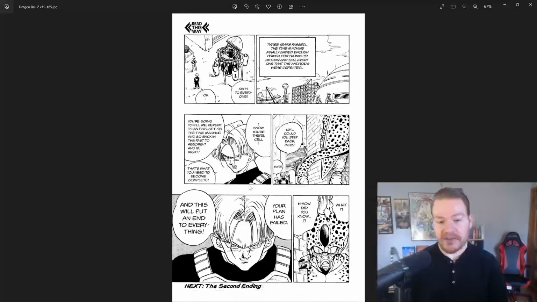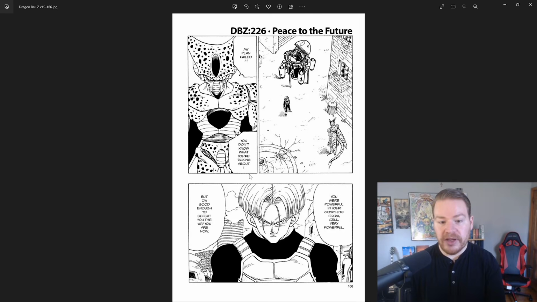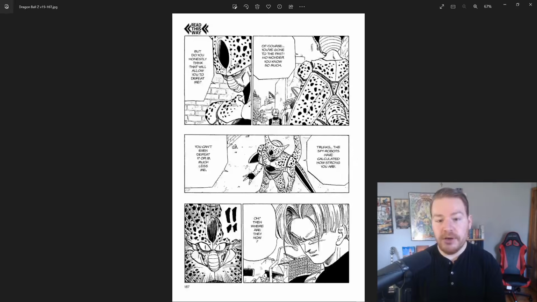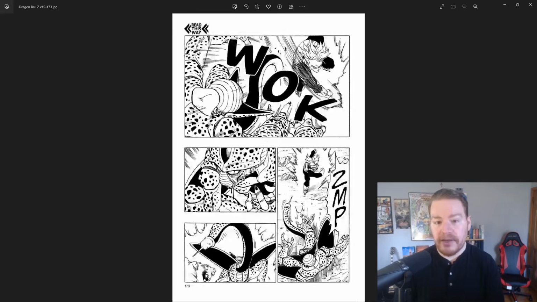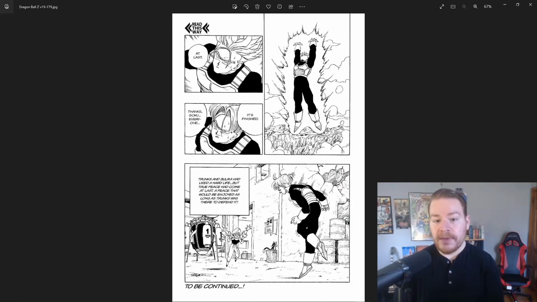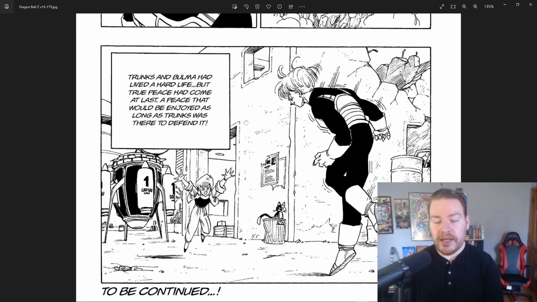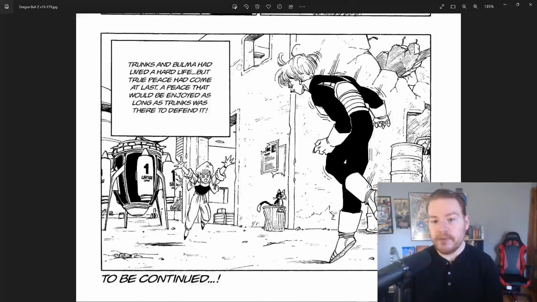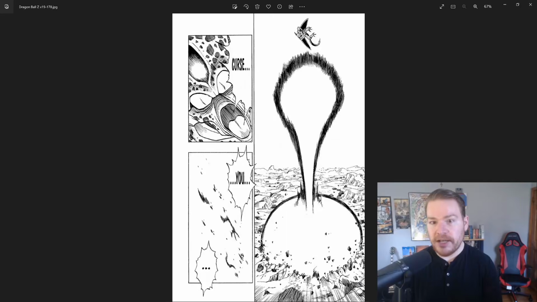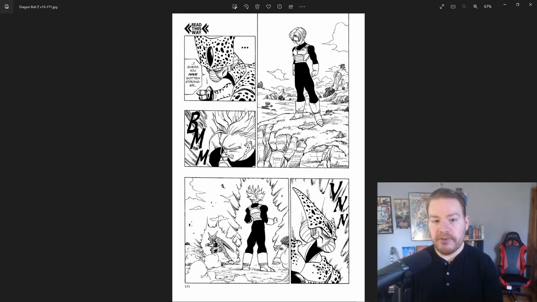However, that doesn't happen here. Trunks stops that loop and that cycle because he knows that Cell is coming. He does this entire thing as kind of a ploy in order to lure Cell out. We don't even know if he ever actually goes back to the past after this happens. We never see it occur, as you could see right here. And then, it seemingly is never referenced at all in the anime or manga afterward, unless you count the Broly movie, which I don't. And he wipes him out.